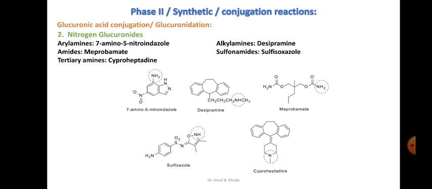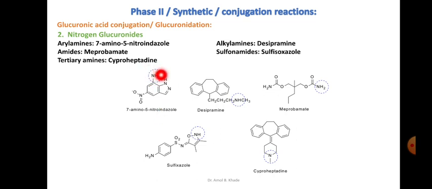The second type is the nitrogen glucuronide. I told you the nitrogen atom of the substrate or the drug is getting conjugated with the glucuronic acid. We have many drugs in medicinal chemistry which have a nitrogen atom in their structure. For example, the aryl amines, we have 7-amino-5-nitroindazole, and you can see the amino functionality here.